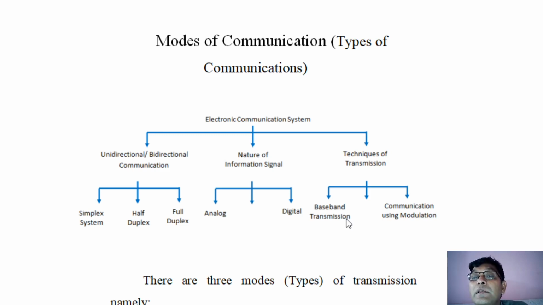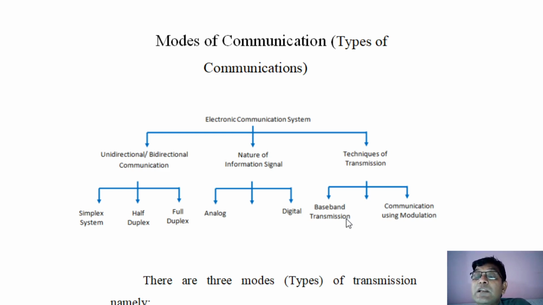One computer is in the head of department's cabin, and the head of department wants to send a file with the help of a LAN to a teacher. It is hardly 20 or 30 meters in the premises, so that file can be shared. That is baseband, meaning the area is small, but digital information is transferred.